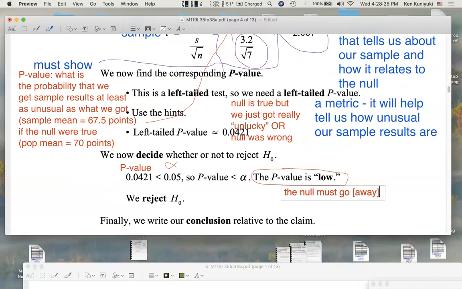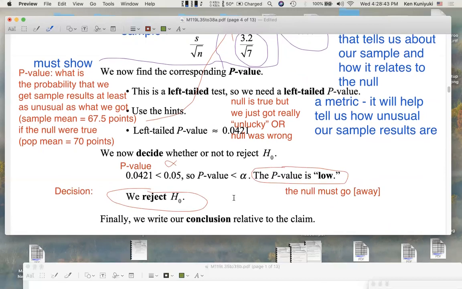What do we do with the null? What's our decision? We reject the null. That's our decision. The decision desk on election night: null loses. We reject the null. Finally, we write our conclusion relative to the claim.